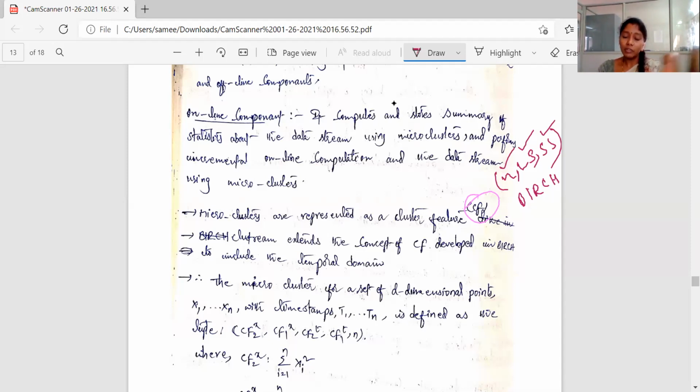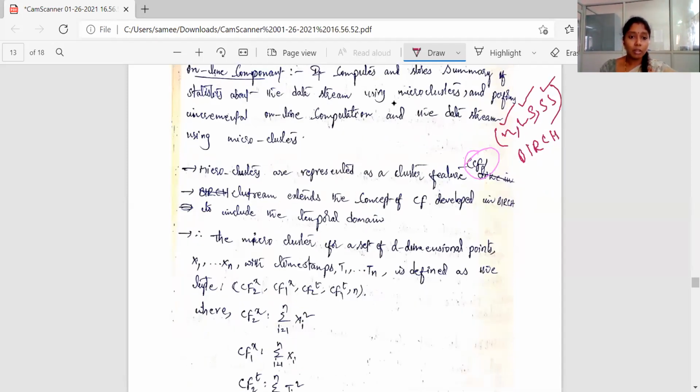Why? Because I am telling you that all these are not new algorithms. They are using some existing algorithms only and adding a little bit of enhancements to handle the streaming data. So here microclusters are represented as a clustering feature, and CluStream extends the concept of clustering feature developed in BIRCH to include the temporal domain.